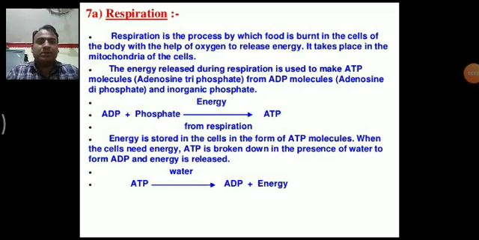I am Rajesh Kumar, Science teacher at Pratapgarh School, Pathankot. Our main chapter is life processes of class 10th biology. Today we discuss respiration. This is the third lecture.